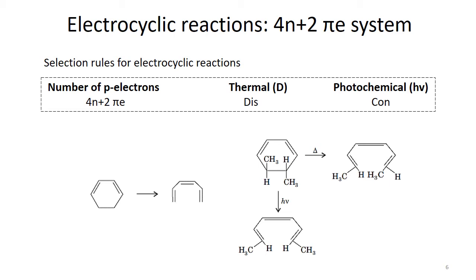In one case you get the cis-cis geometry, and in another case you get the trans. So in one case you get trans, and in the other case you get cis. So this is how the electrocyclic reaction can take place under thermal or photochemical conditions.